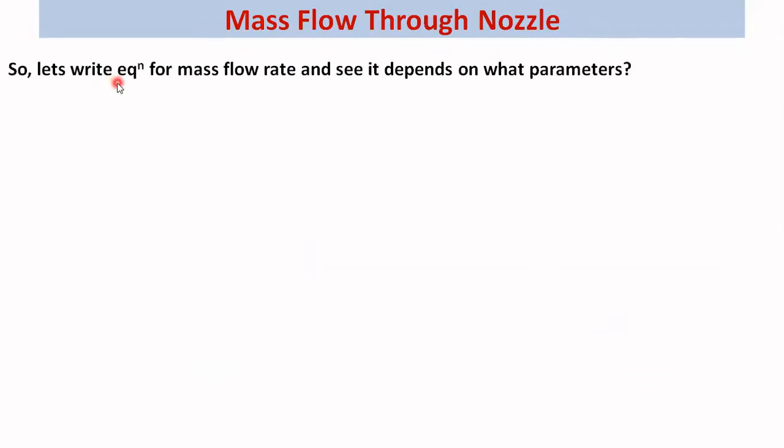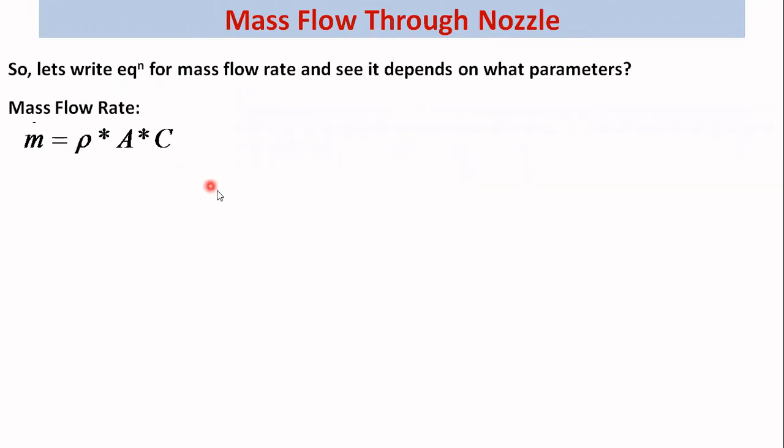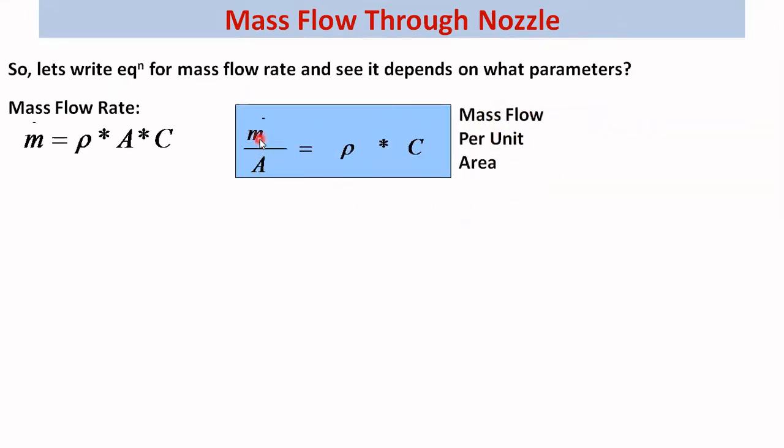So let's write down the equation for mass flow rate and see what parameters it depends on. Mass flow rate we can write as rho into area into velocity. So mass flow rate per unit area we can write as m dot by A, that is density into velocity. So it depends on the fluid density and the fluid velocity, or say air density and air velocity.